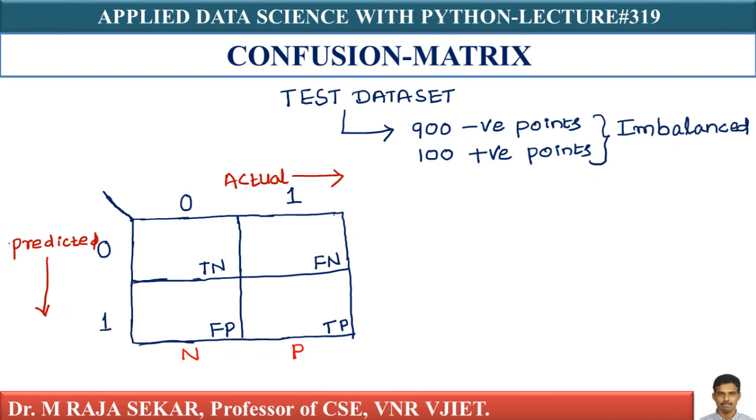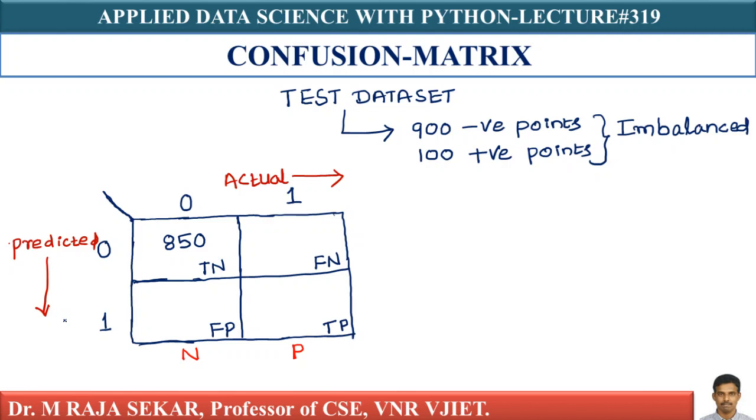Of the 900 points which are actually negative, 850 are also predicted as negative by this model. That's 850 points which are actually negative, and the model predicts them to be negative.